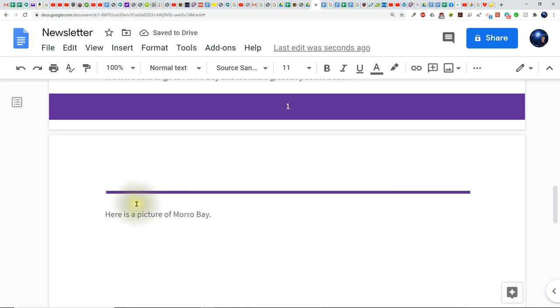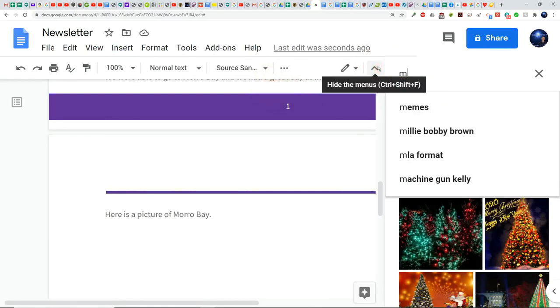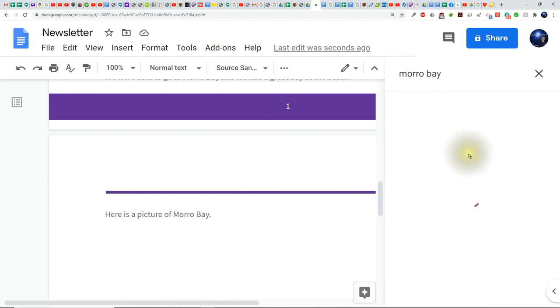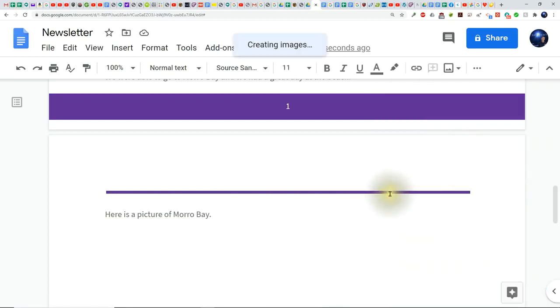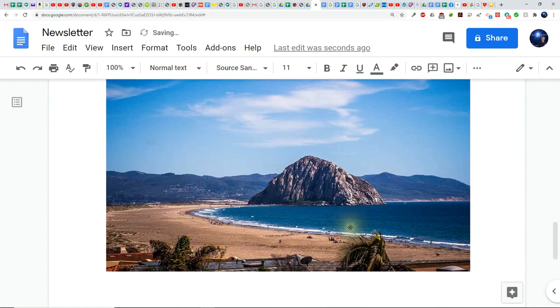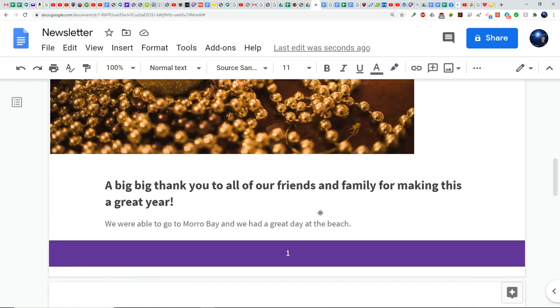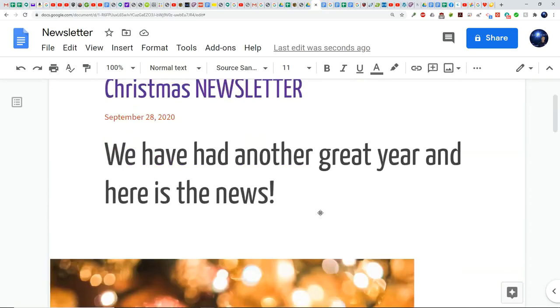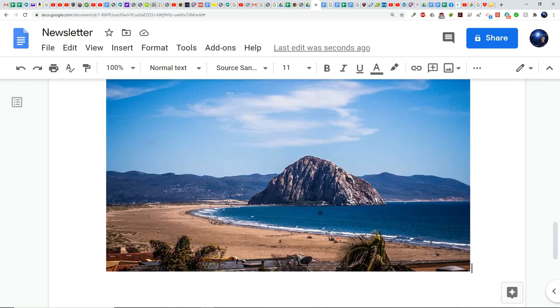And then what we're going to do is we're going to be inserting one more image. So take your mouse, click on Insert, go down to Image, and then search the web. This time we're going to type in Morro Bay and then hit the enter key once. And we'll use any of these images you want to use and double click on one. As you can see there, it inserts the picture into our newsletter project. Now this document will automatically be shared with your teacher if it was created within your shared folder.